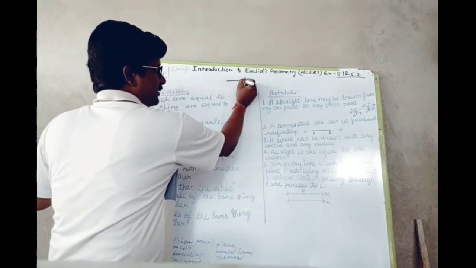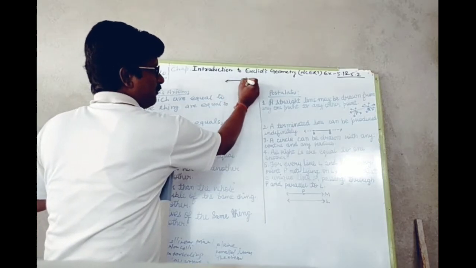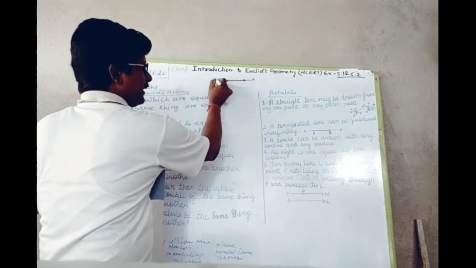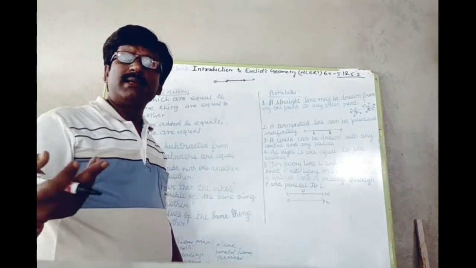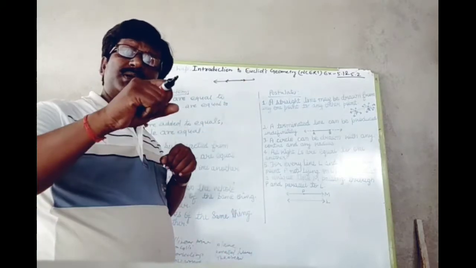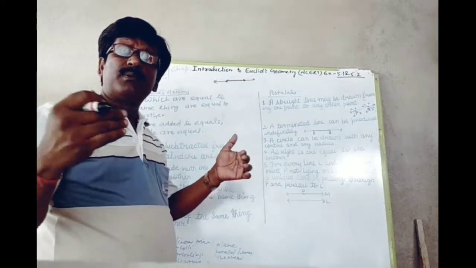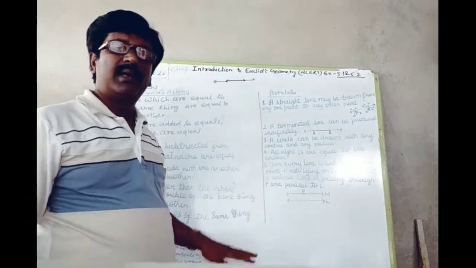If a straight portion is drawn and produced indefinitely in either direction, it has no definite length. So a line can be defined as any straight portion which can be produced indefinitely from both sides. It has no definite length and no end point.